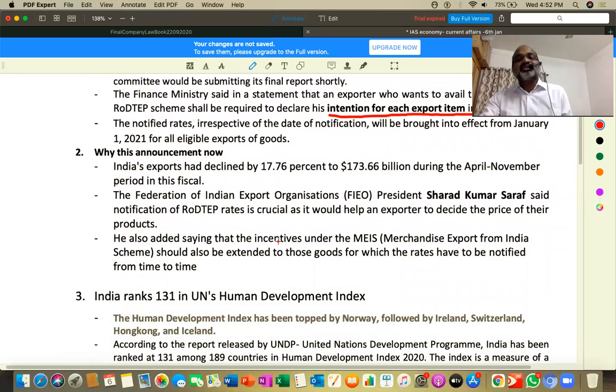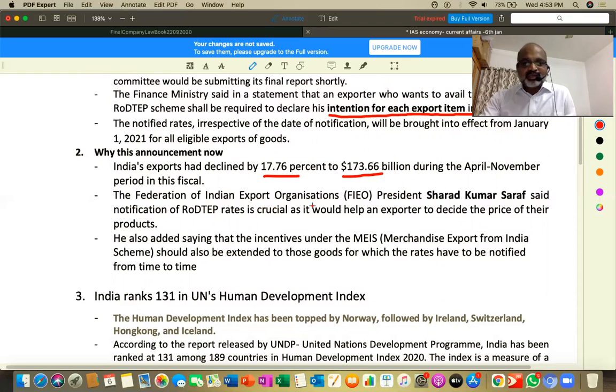Why this announcement now? Because simple. This announcement of refunding the taxes to exporters which they have paid is basically to encourage exports. So the reason, see there, the data clearly says Indian exports has declined 17.76% to almost $173.66 billion during April to November. So this is very dangerous anyway because of pandemic or COVID-19. In other words, this situation must have happened, but we need to push it now. To push it now, government has taken this decision.